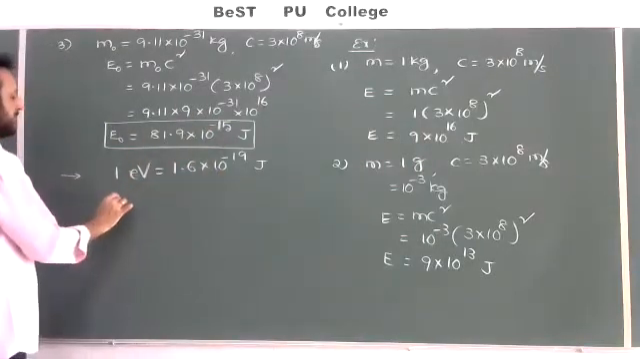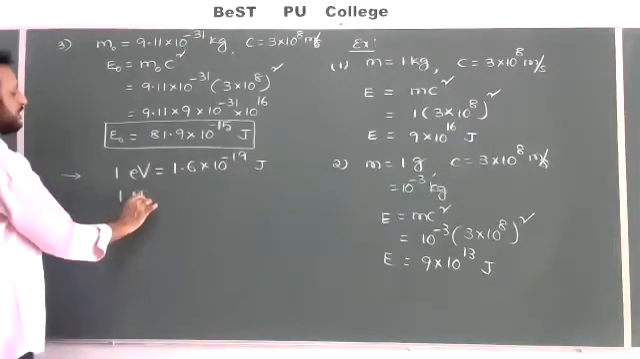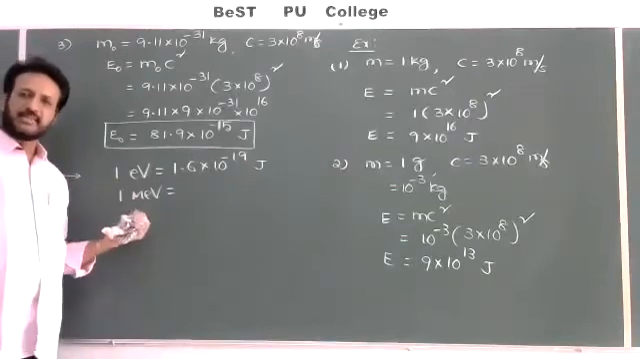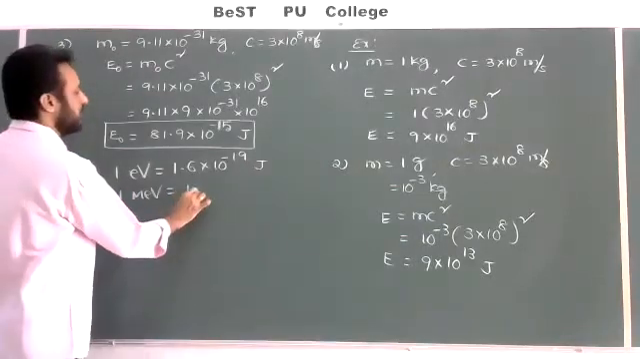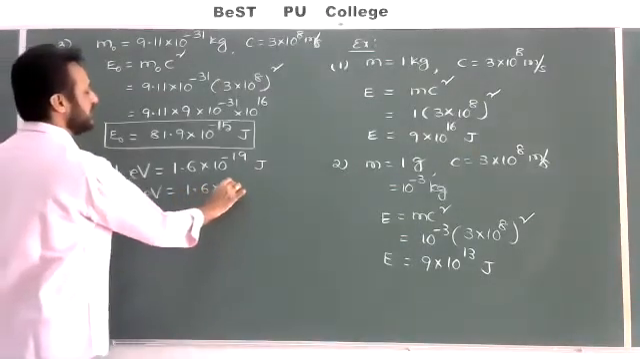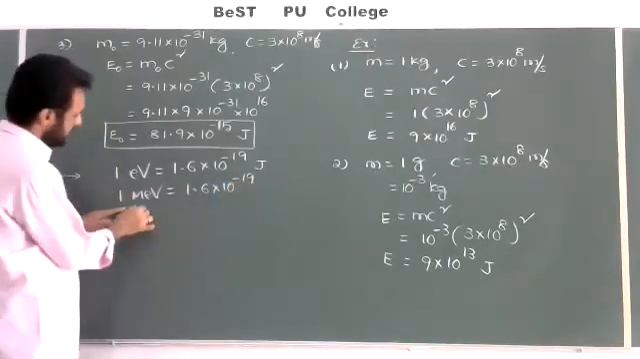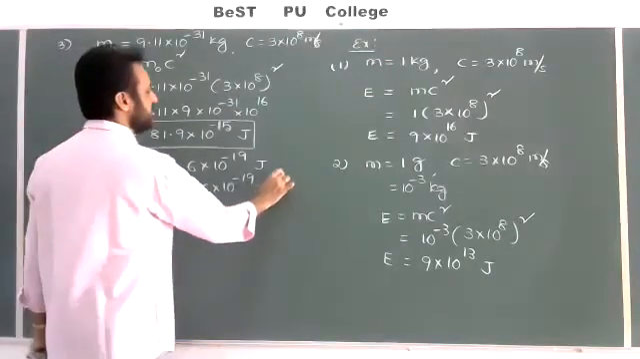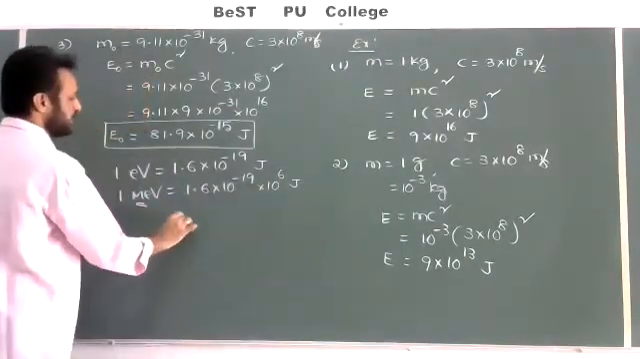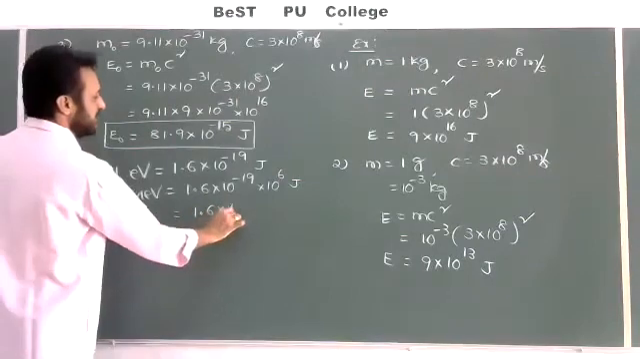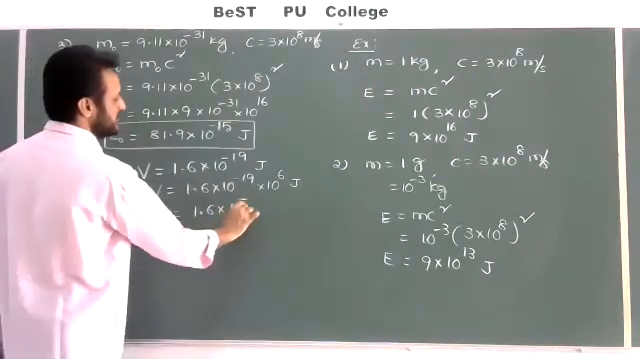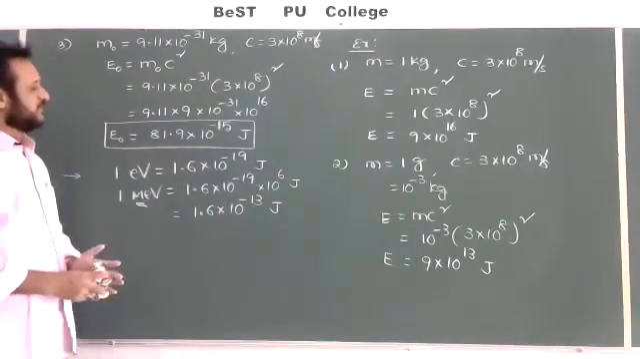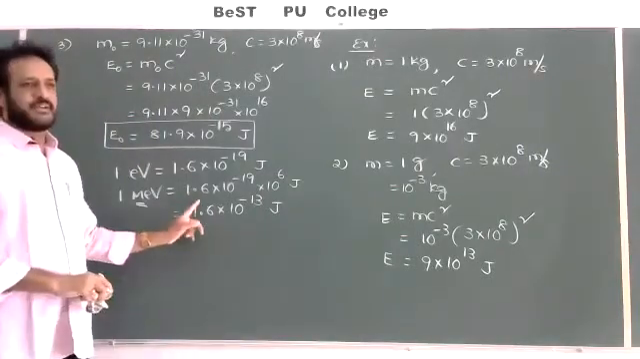The same way, 1 mega electron volt is equal to how much? Generally, kilo means 10 power 3, mega means 10 power 6. I'll write 1.6 into 10 to the power of minus 19, into 10 power 6 joule. That is equal to 1.6 into 10 to the power of minus 13 joule. Check, correct? It is the value of 1 MeV.